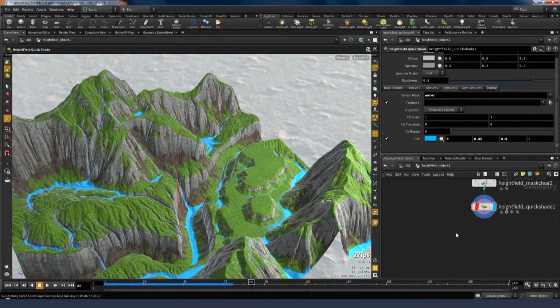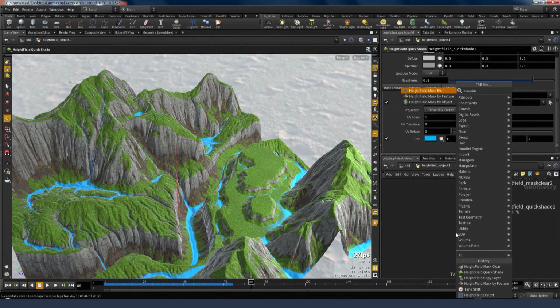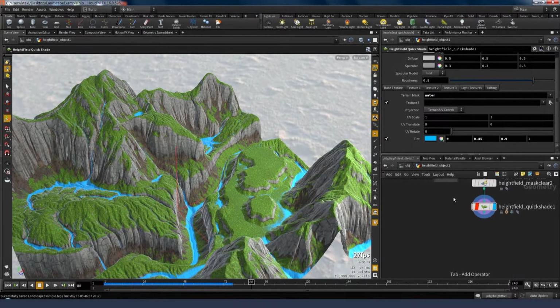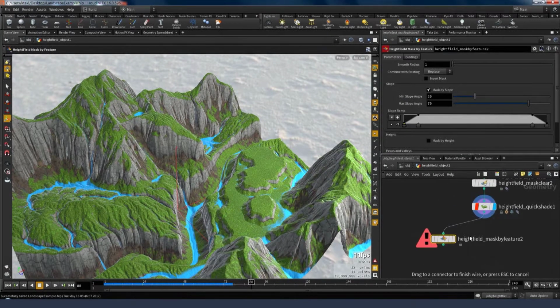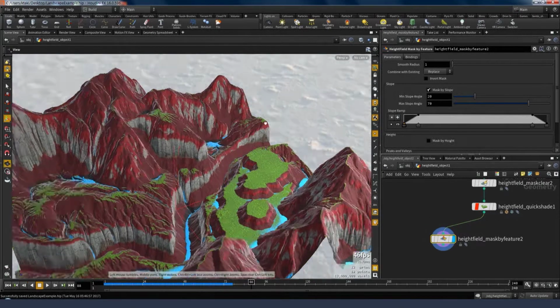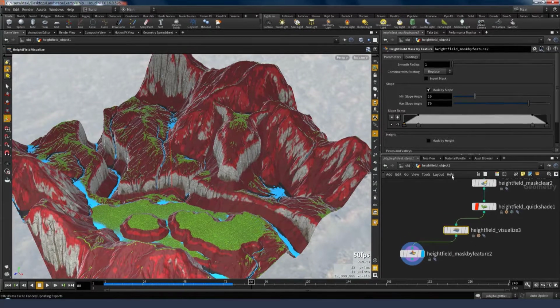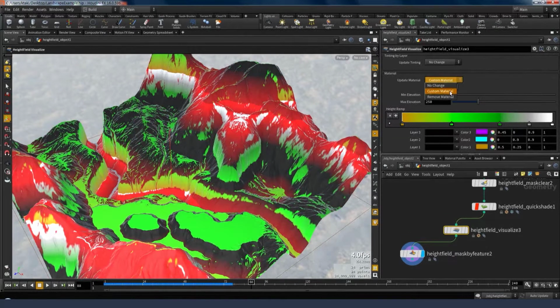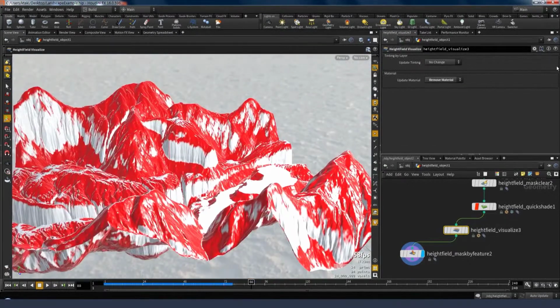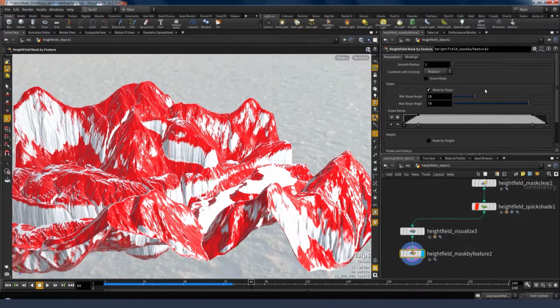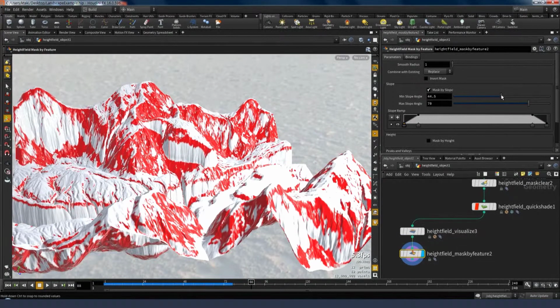You could go ahead and put down another one of these mask by feature nodes and select a certain part of your terrain with the mask. Let's do something like pick these sides of the cliffs here.